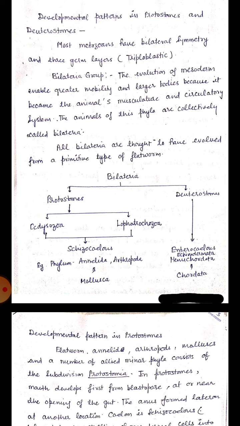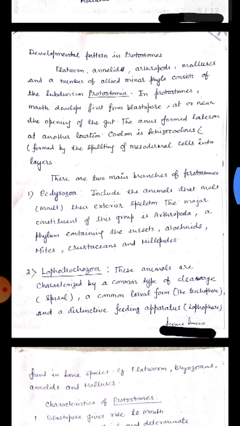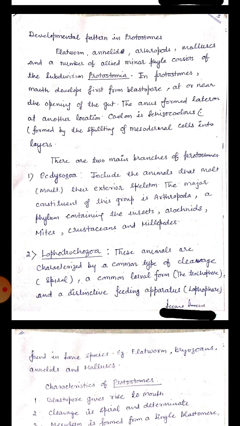Ecdysozoa and lophotrochozoa have schizocoelic coelom, while the deuterostomes have enterocoelic coelom. Annelida, arthropoda and mollusca come into the category of protostomes, and echinodermata, hemichordata and chordata come into the category of deuterostomes. Now the developmental pattern in protostomes.